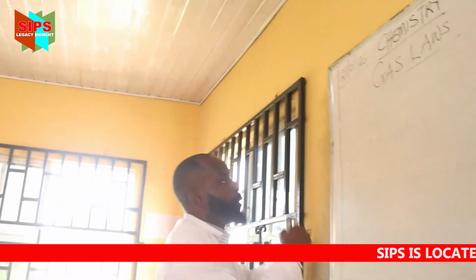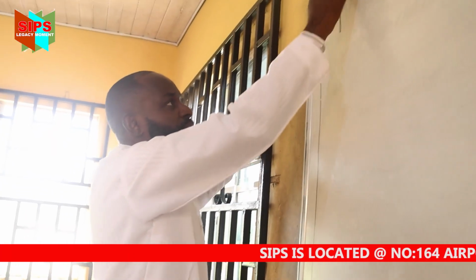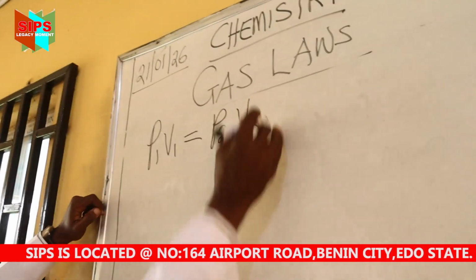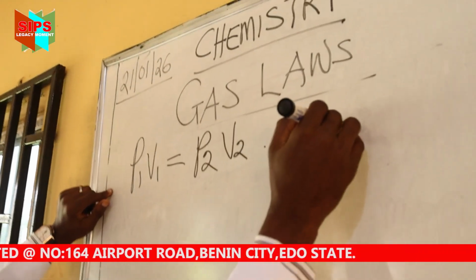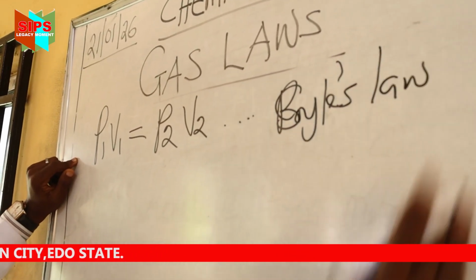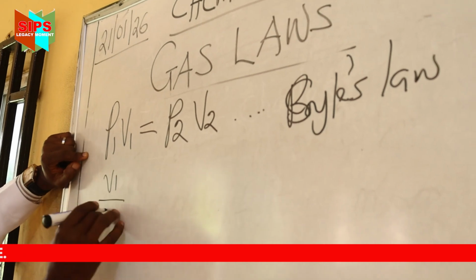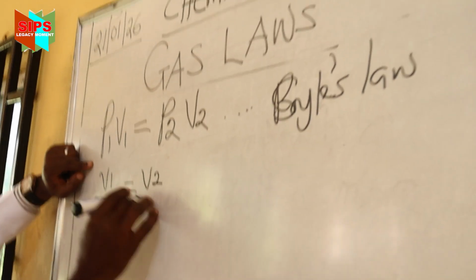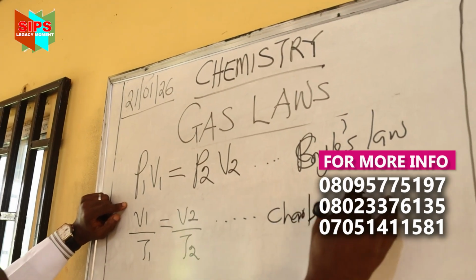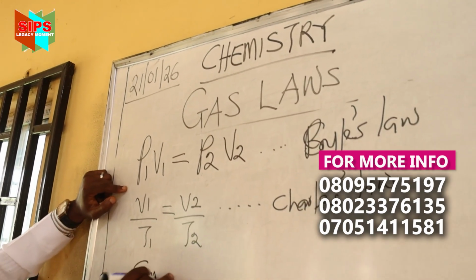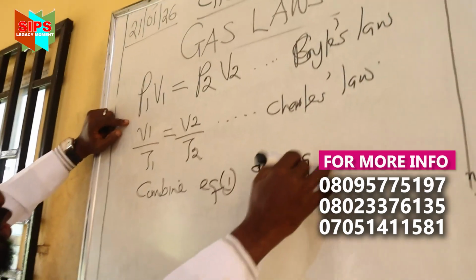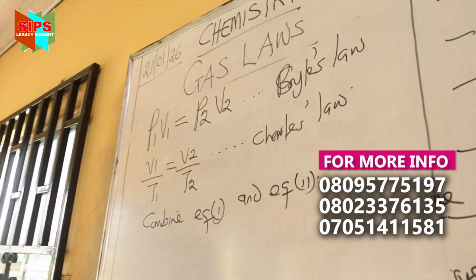Now, what does Boyle's law say? Boyle's law says P1 V1 is equal to P2 V2. We call this equation 1, or Boyle's law. Now, what is Charles' law? V1 over T1 equals V2 over T2. We call this equation 2, Charles' law. Now we combine equation 1 and equation 2.